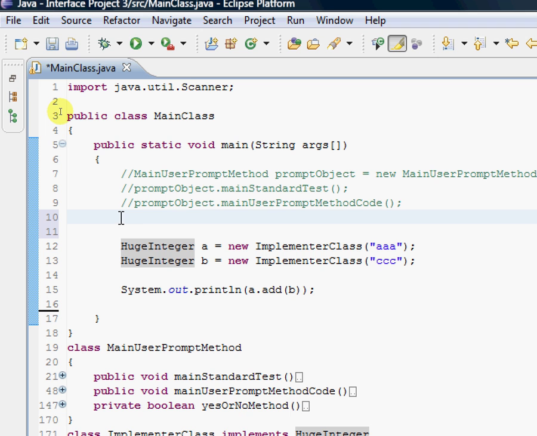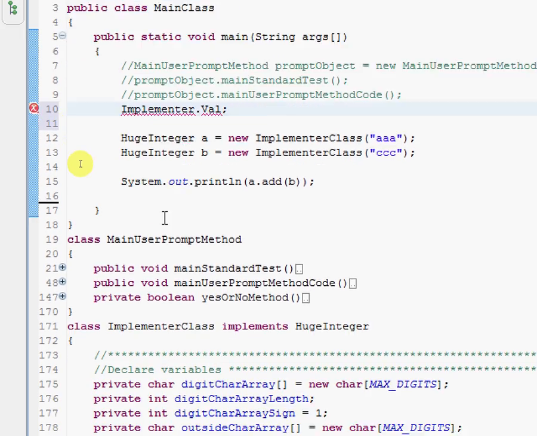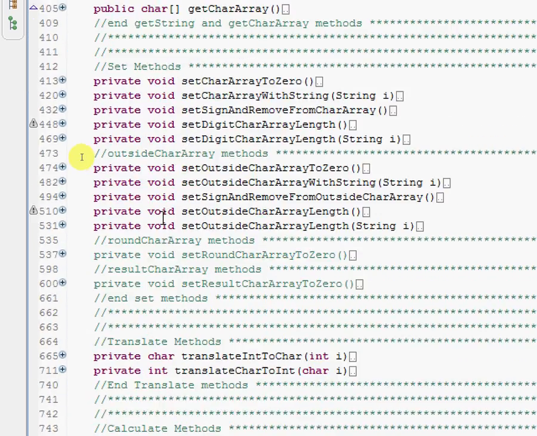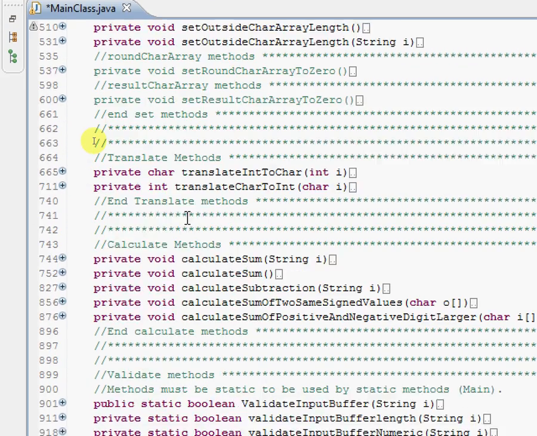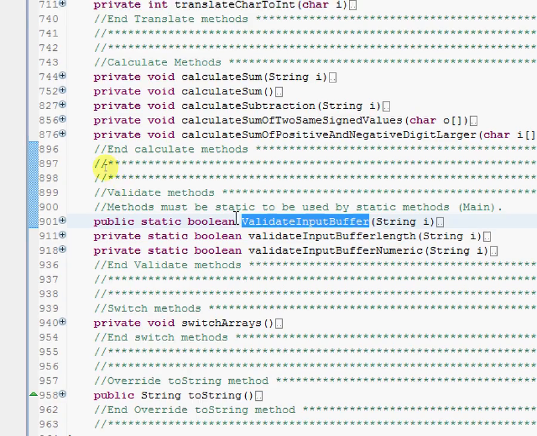So I would expect any user of my class to go Implementer dot validate method, and usually it pops up. Looks like I have to find it. There's an outside character array, validate methods. Here we go. Validate input buffer.